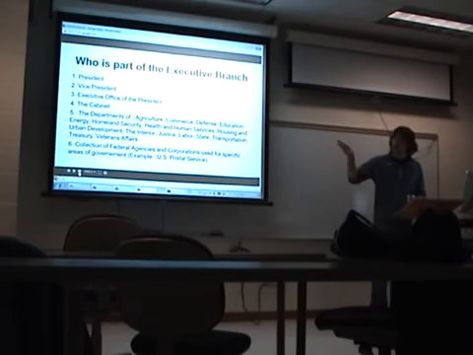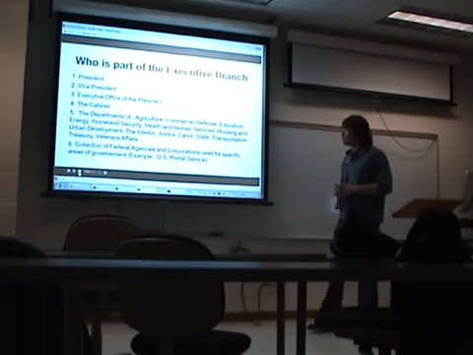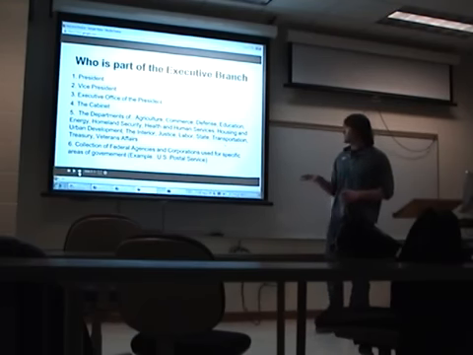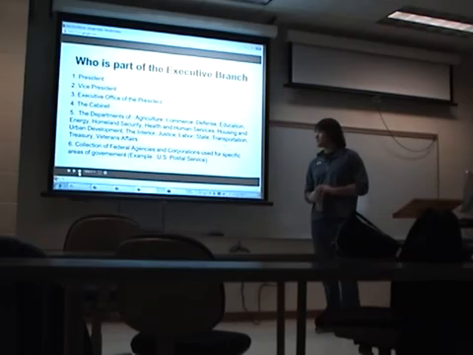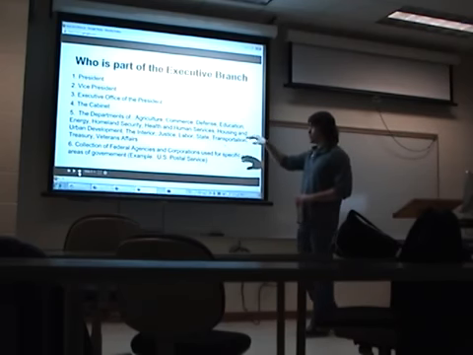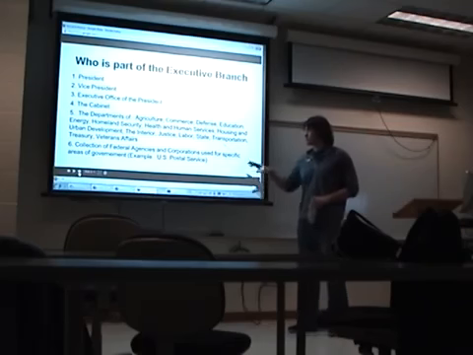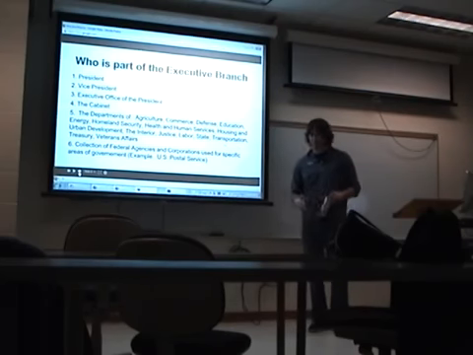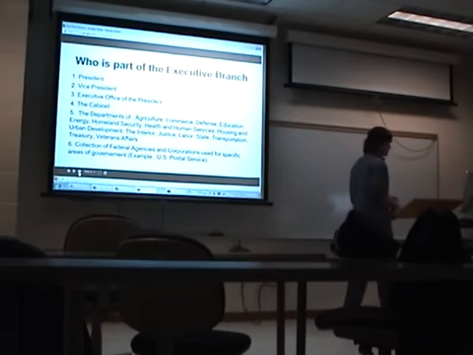We're just going to dig in here. What are the parts of the executive branch? 1, the president. 2 is going to be the vice president. Then we're going to have the executive office of the president, his cabinet, and then the departments. We're going to dig into that in a little bit. We'll go in more in depth on what those departments are. There's the list of them right there. And then there's a collection of federal agencies and corporations used for specific areas. As we had said before, Postal Service is an example.